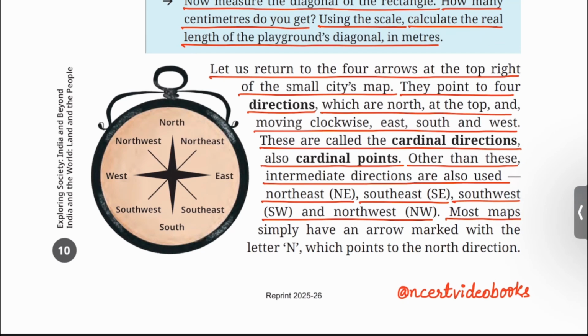Most maps simply have an arrow marked with the letter N, which points to the north direction. Here you can see north, south, east, west and intermediate directions such as northeast, southeast, southwest, northwest.